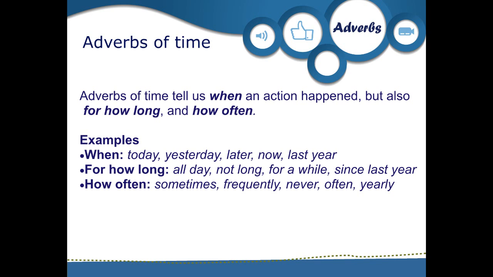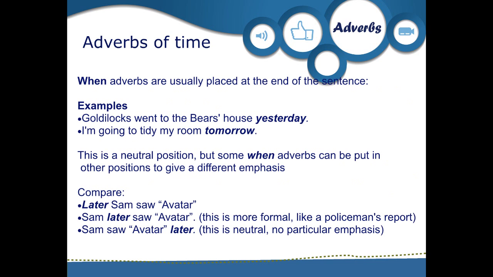Adverb of time. Adverb of time tells you when an action happened, but also for how long and how often. Examples of when: today, yesterday, late, now, last year. For how long: all day, no longer, for a while, since, last year. How often: sometimes, frequently, never, often, rarely. When adverbs are usually placed at the end of the sentence.